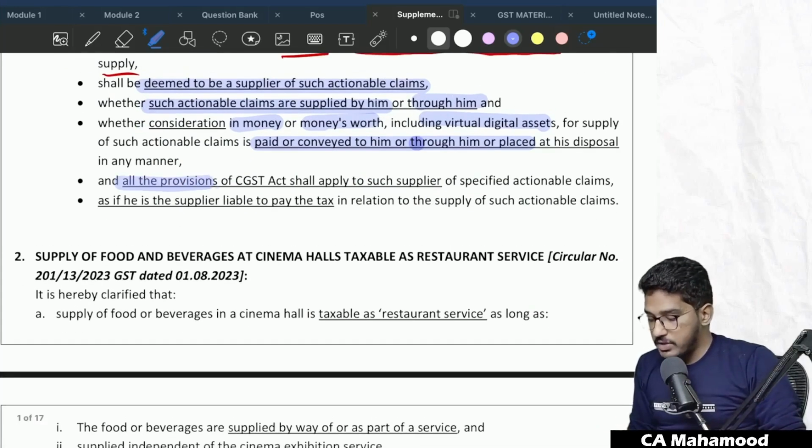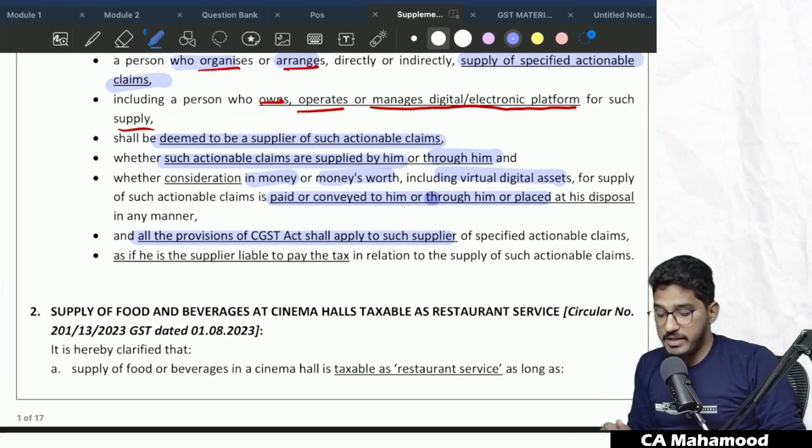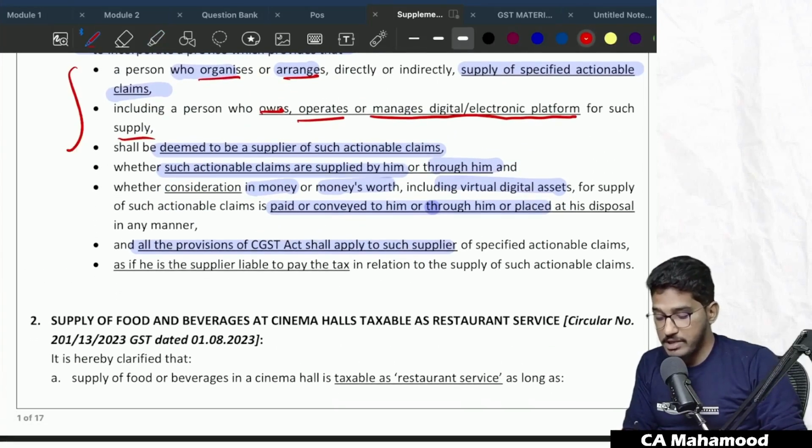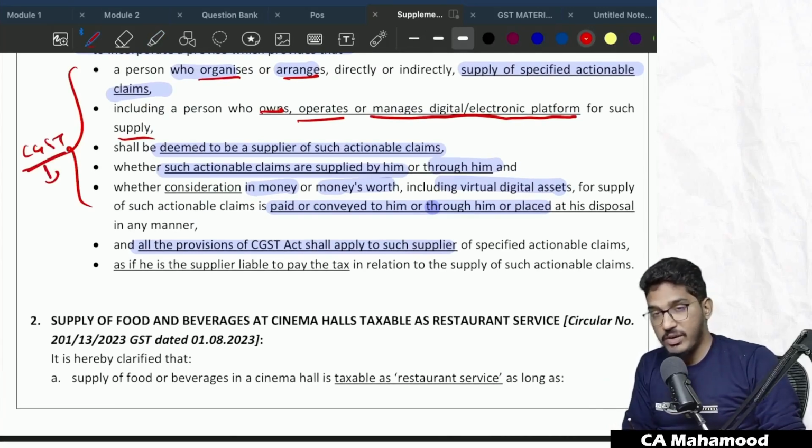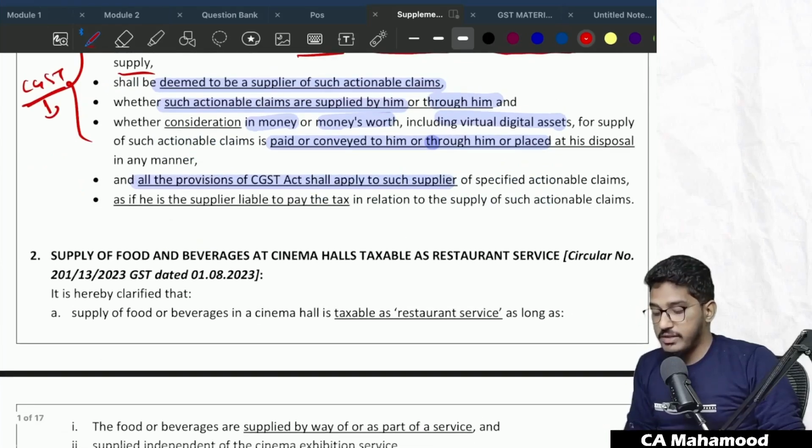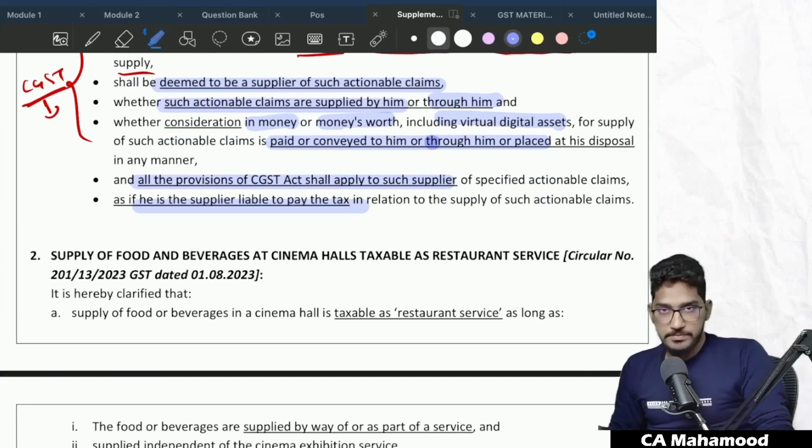And all the provisions of the CGST Act shall apply to such supplier of specified actionable claims. So whoever has been treated as a supplier of specified actionable claims as per this definition, all the provisions of the CGST Act will become applicable. He is required to take registration. He has to give the invoice. He has to collect the GST and pay it to the government, as if he is a supplier who is liable to pay the tax in relation to supply of such actionable claims.